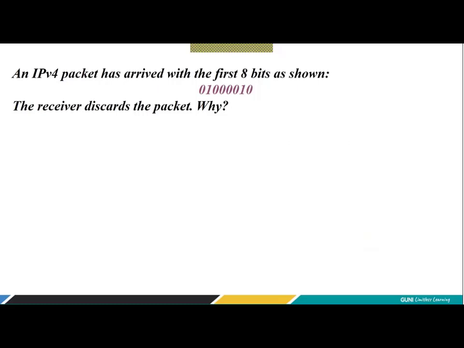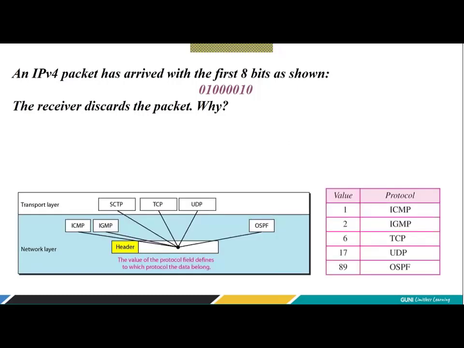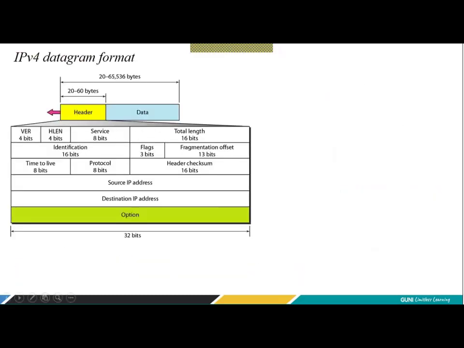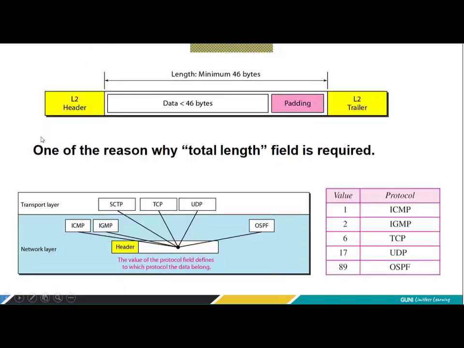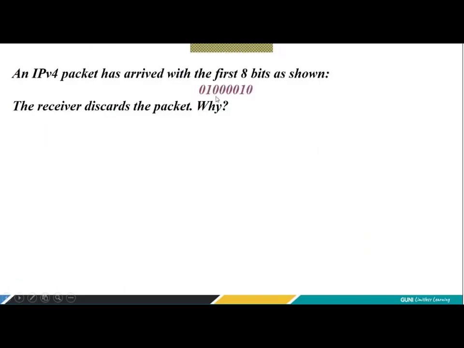Let's say there is a question in front of you. An IPv4 packet has arrived with the first 8 bits as shown. An IP packet has arrived at your router, and these are the first 8 bits of the header. See, when a packet arrives, the header comes first. The 8 bits are 4 bits for version and 4 bits for header length. These 8 bits are given to you in numerical form. See, these 8 bits were given to you.